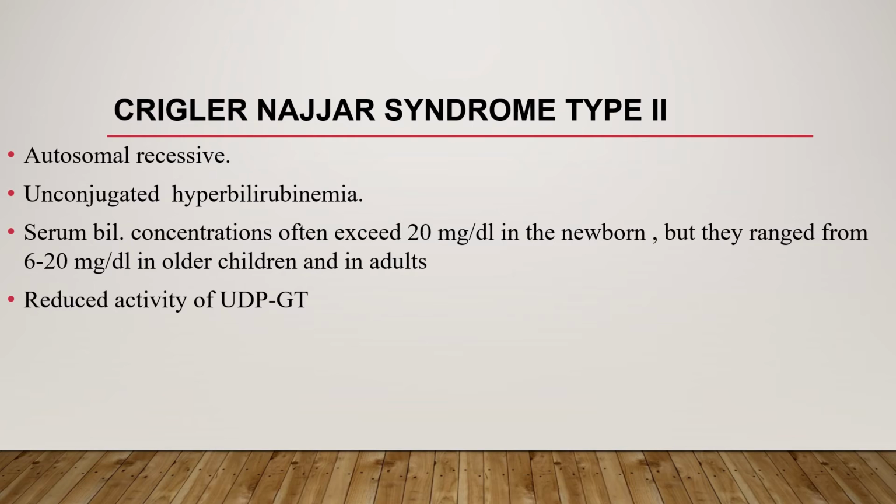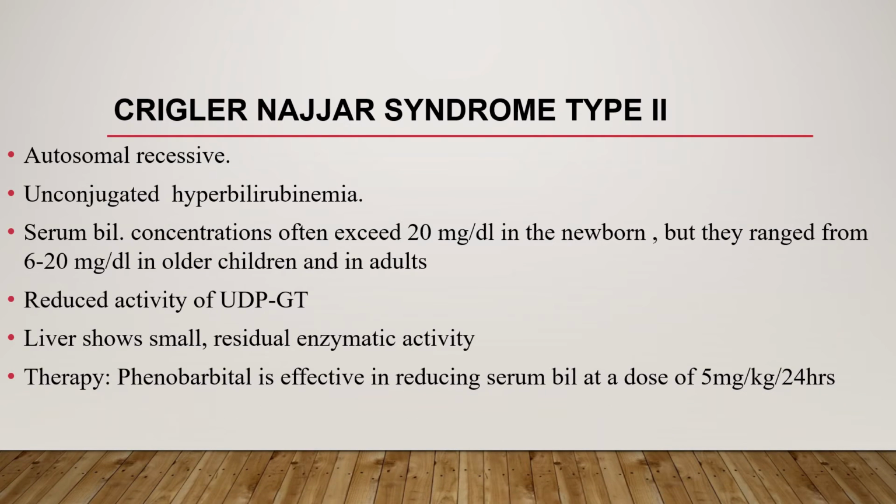In this case, serum bilirubin concentration often exceeds 20 mg per dl in the newborn, but it may range from 6 to 20 in older children and adults. The liver shows more residual enzymatic activity, and therapy is phenobarbital. Phenobarbital is effective, reducing serum bilirubin at a dose of 5 mg per kg per 24 hours, but phenobarbital is not effective for type 1.